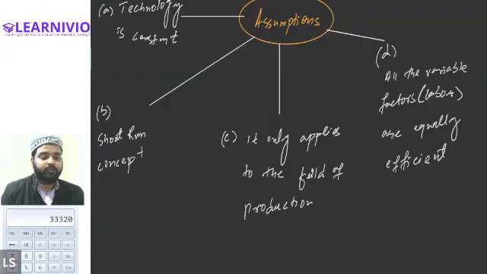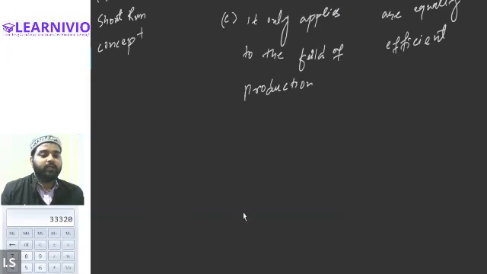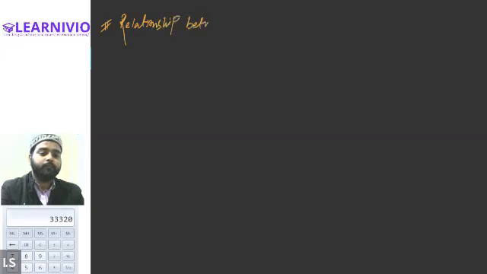One of the last topics of this chapter is the relationship between the total product and the marginal product. So just put the heading in your notebook. Relationship between total product and the marginal product.